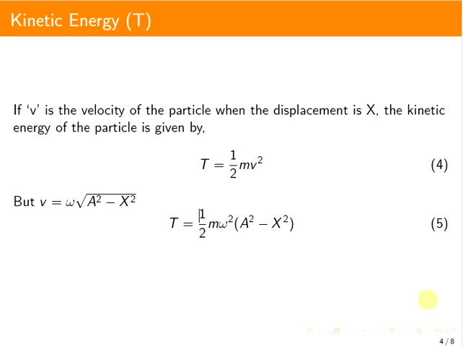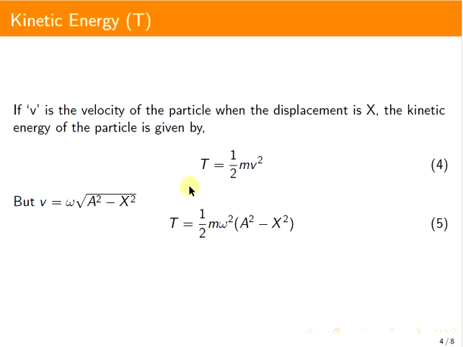Next is the kinetic energy of a particle executing simple harmonic motion, which is denoted by the capital T. If v is the velocity of the particle executing simple harmonic motion when the displacement is x, then the kinetic energy of the particle is given by the general expression T = ½mv².